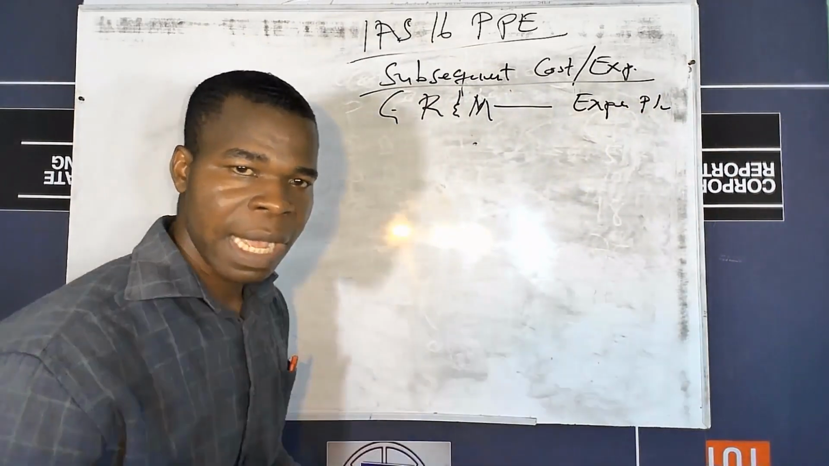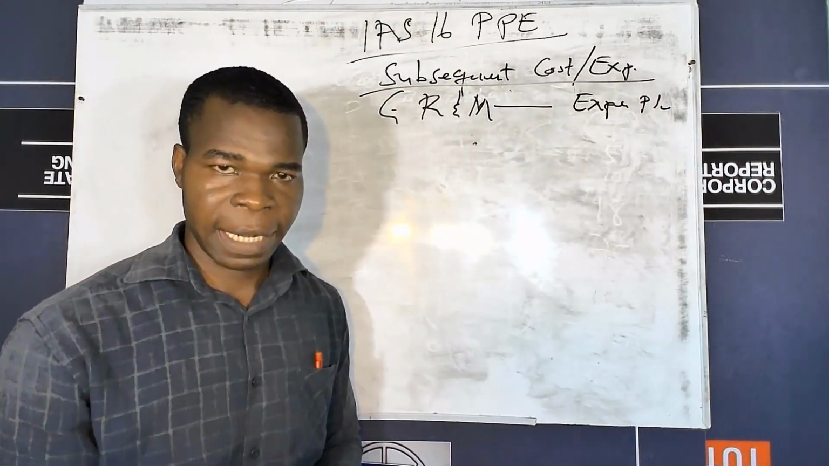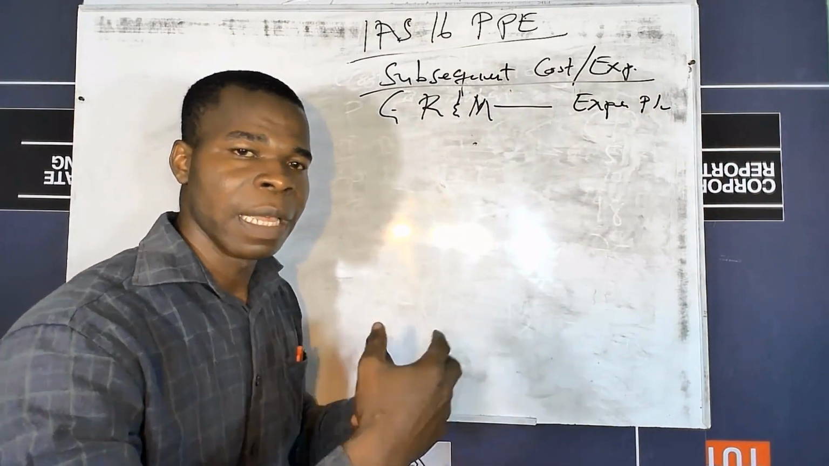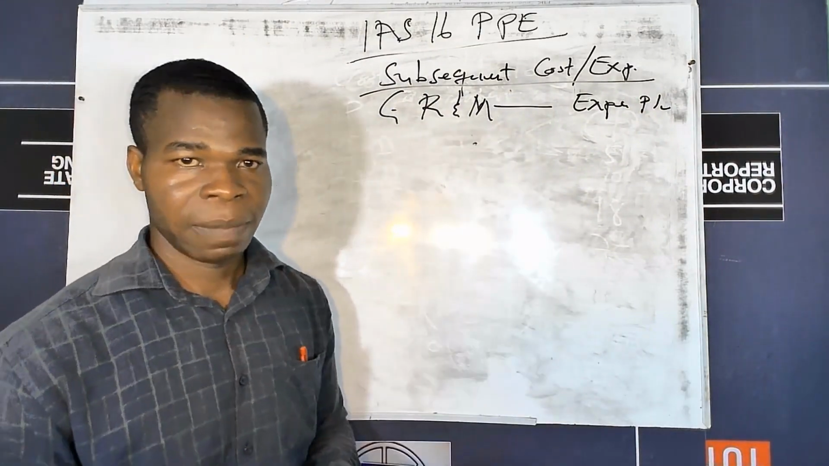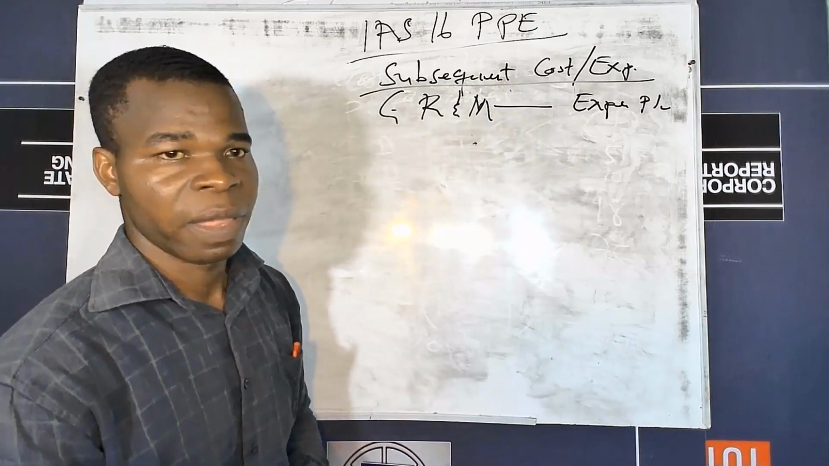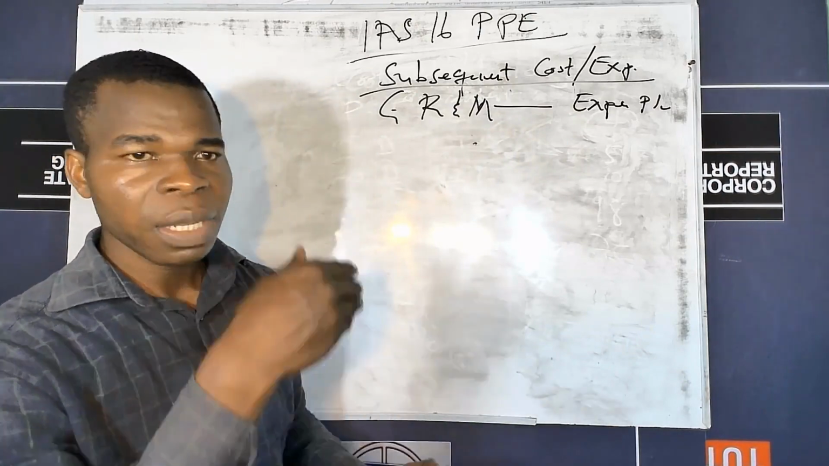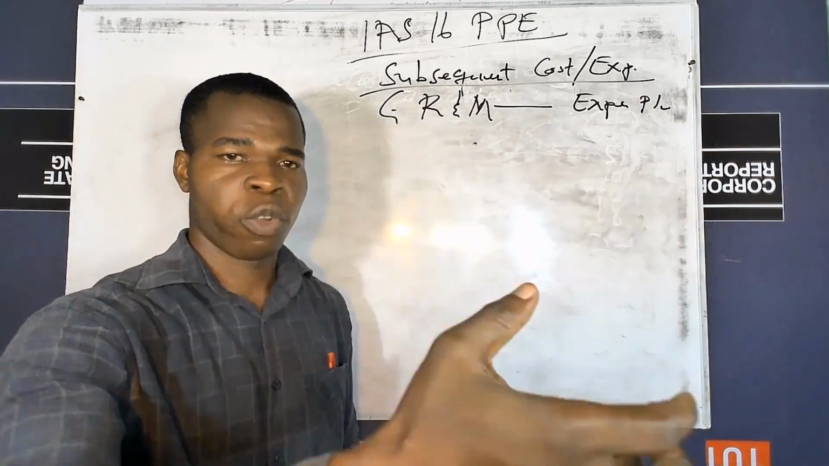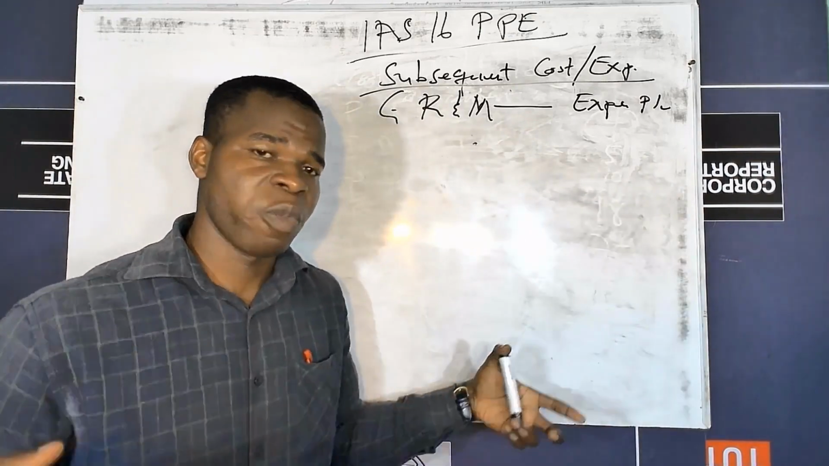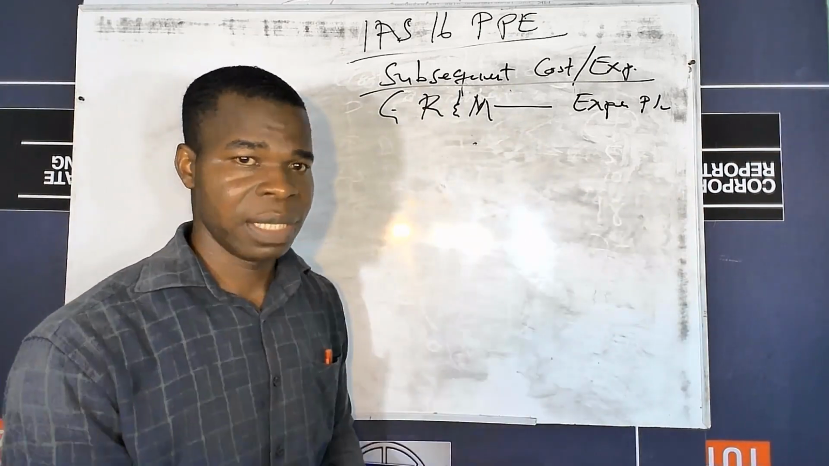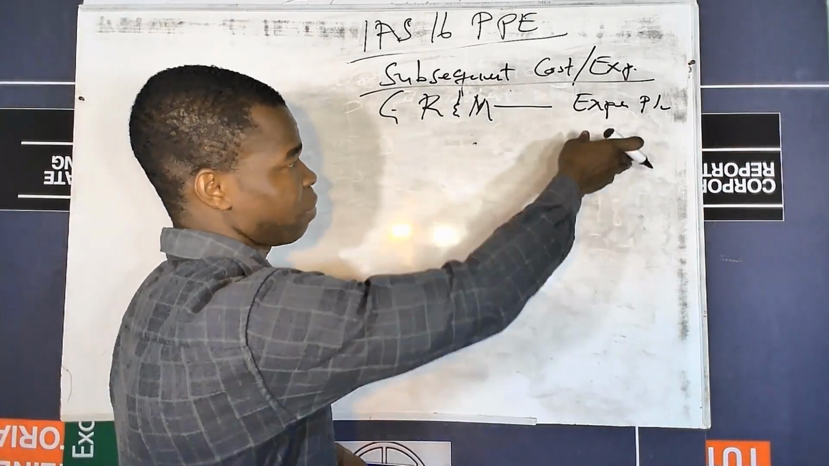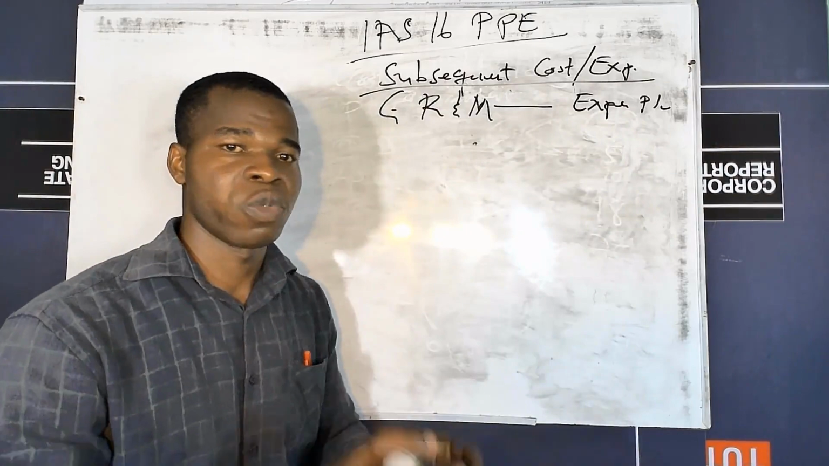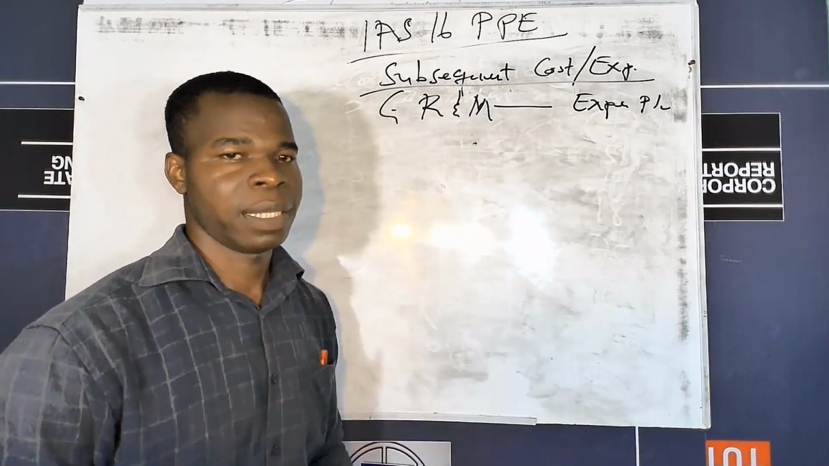But any other cost that will be incurred, that will expand the useful life of the asset, that will increase the useful life of the asset, or that will bring more economic benefit to the entity. Anytime such an expense is incurred, then we are saying that those expenses should be capitalized or should be captured as cost of the asset.